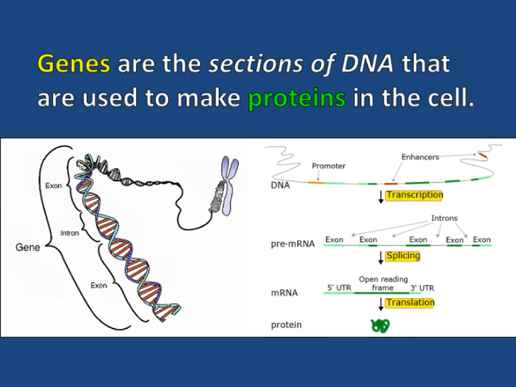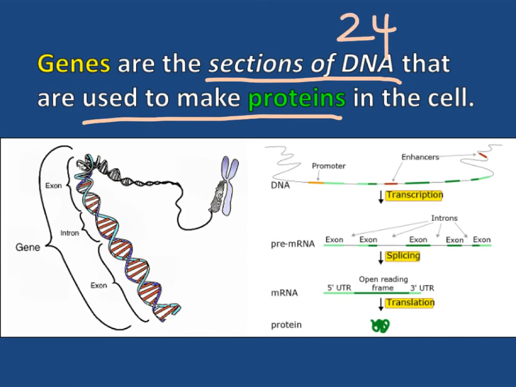Number 24, what is a gene? Genes are the sections of DNA that are used to make proteins in the cell. So on number 24, there's a long definition for that. Sections of DNA used to make proteins. Number 24. So just write down what I have underlined there. Sections of DNA used to make proteins.